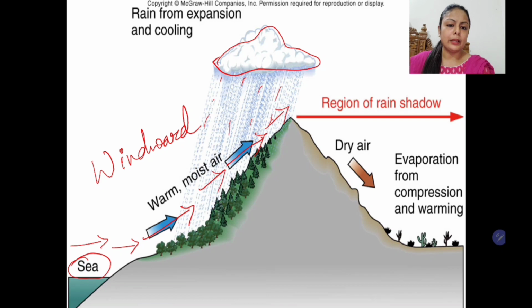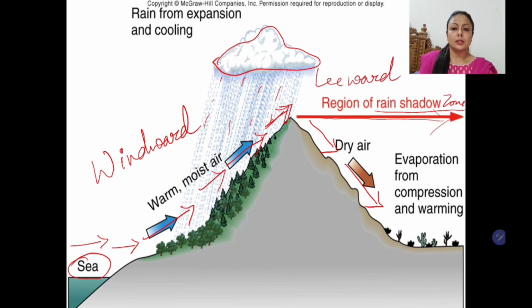Whereas here the wind will be dry and empty because it has caused the rainfall. It will be cold because the upper atmosphere was cool. So it will be cold and dry. Cold air is heavy, so it will come down. And this region, the other side of the mountain, will be known as the rain shadow zone, or the leeward side of the mountain. So students, this is all about the concept of the rain shadow effect.